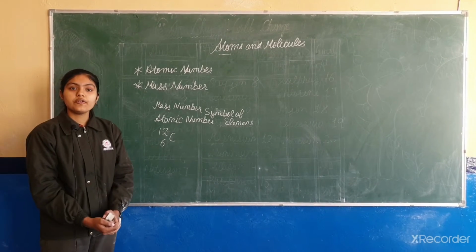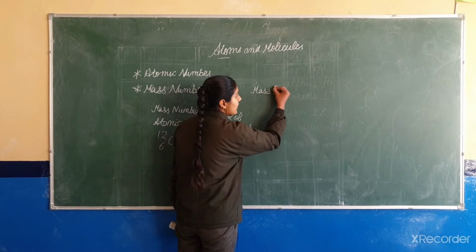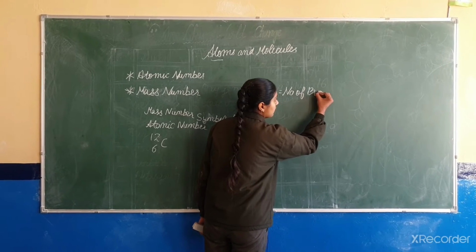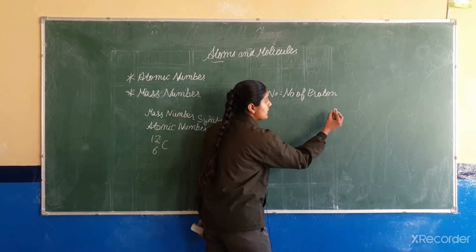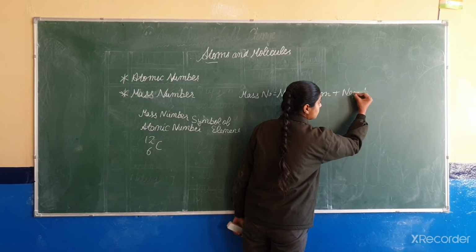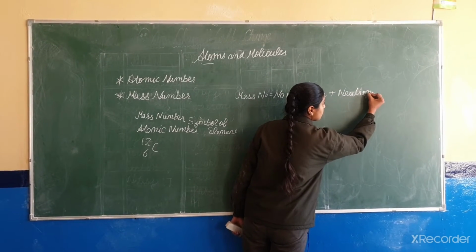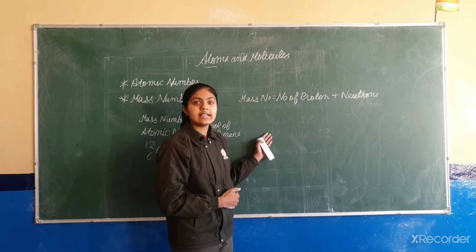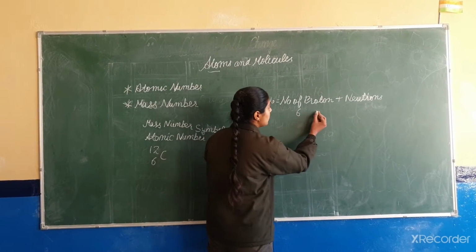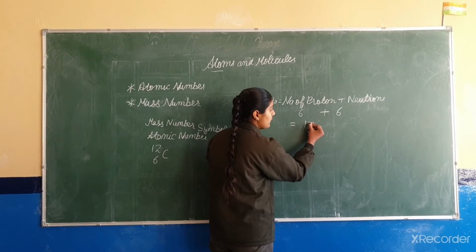So friends, how will we find the mass number? Mass number is equal to the number of protons plus neutrons. Let's take the example of carbon. The number of protons is 6 and neutrons is also 6. So mass number will be 12.